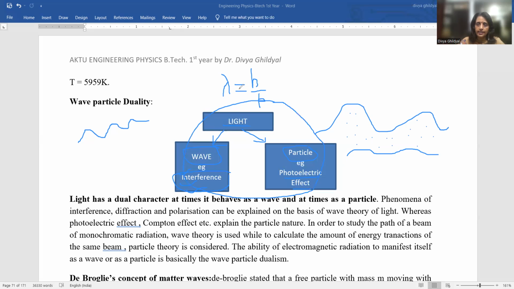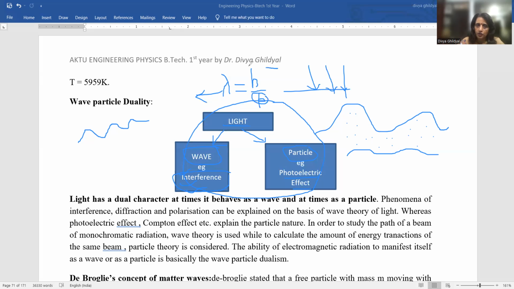Now have a look at this expression. The left hand side carries the dimensions of wavelength, meter, centimeter, kilometer, and the right hand side carries the dimensions of Planck's constant divided by momentum. When particles fall on a surface, they create a certain pressure on it. Rate of change of momentum will exert a force as per Newton's law, F equal to dp by dt, where force is the rate of change of momentum.